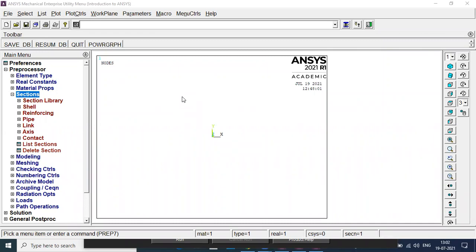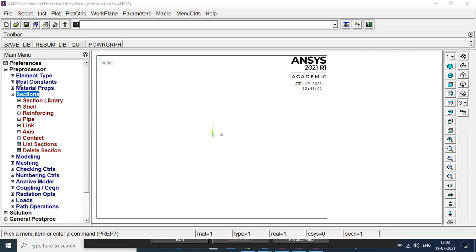Let's complete this first. In the problems where we apply force and as a result bending occurs, we need to calculate movement, where cross section area is not required. We need to calculate movement. And for such problems like beam, instead of real constant, we need to go for section.